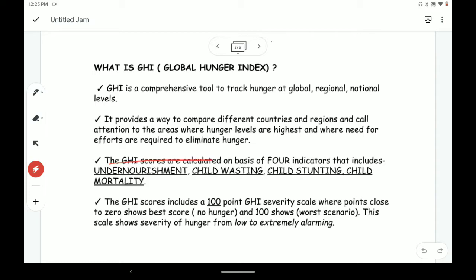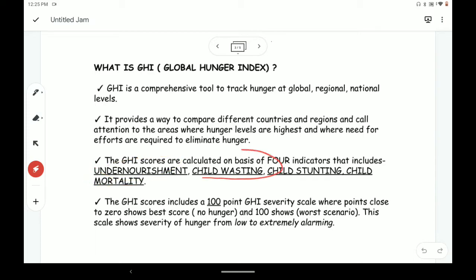The GHI scores are calculated on the basis of four indicators, that include undernourishment, child wasting, child stunting, and child mortality. So these four are very important. Undernourishment, as I said earlier, is where calorie intake is insufficient.